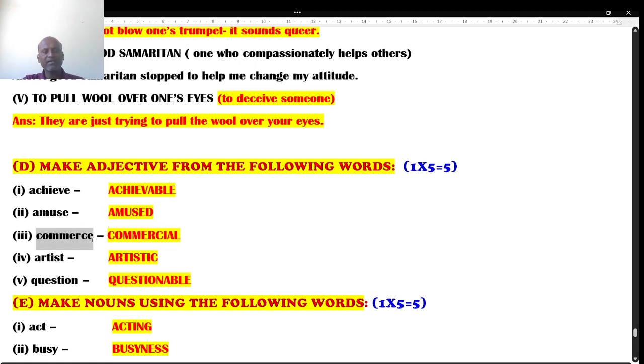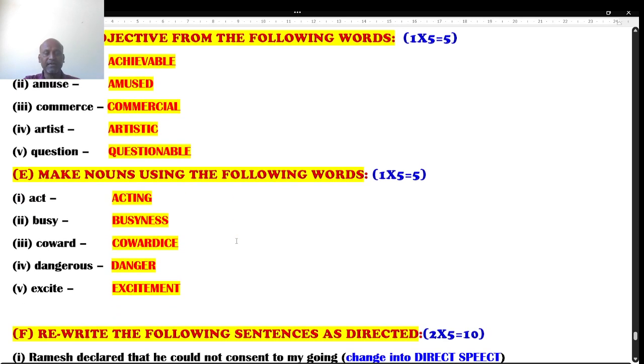Next one is commerce. Commerce is a noun form. Commercial is the adjective form. Artist, again noun form. Artistic is the adjective. Question is again a noun form. Questionable is the adjective form. Each question carries one mark, but a simple one you can attempt.